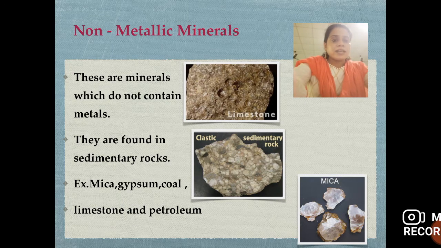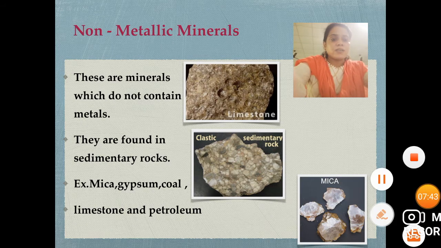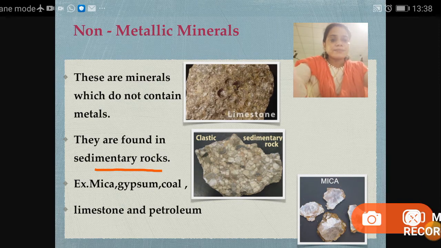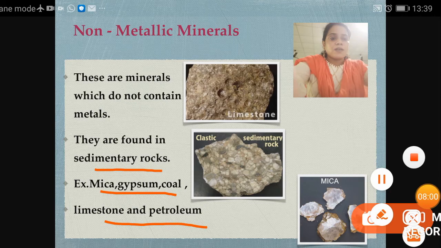Where are they found? They are found in sedimentary rocks. Examples: mica, gypsum, coal, limestone and petroleum. So mica, gypsum, coal, limestone and petroleum are the main examples of non-metallic minerals.